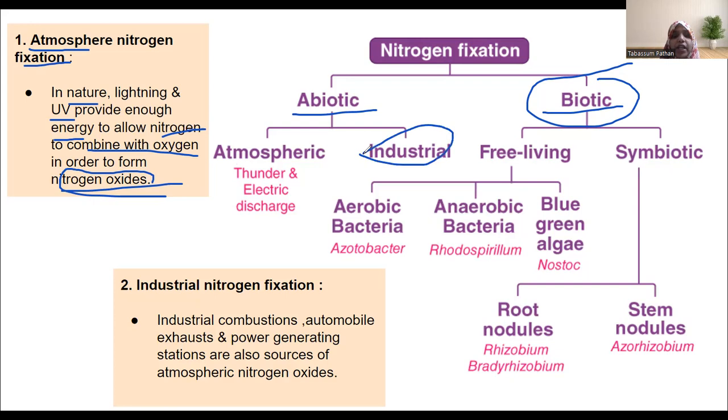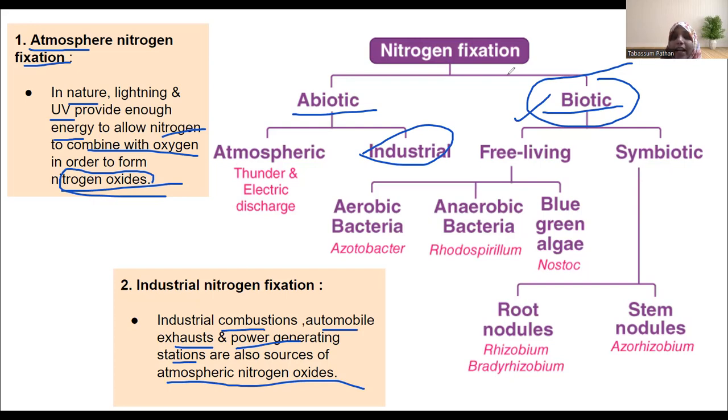Now, how industrially this nitrogen can be converted into different forms: either through combustion processes, automobile exhaust, or power generating stations. These are all again sources of atmospheric nitrogen oxide. So these are the abiotic processes of nitrogen fixation.